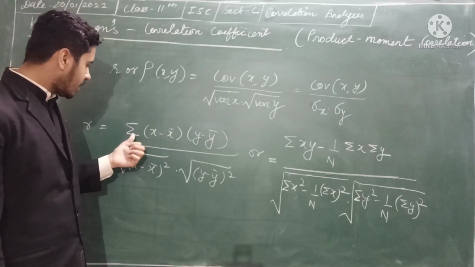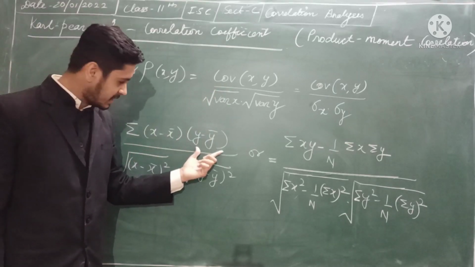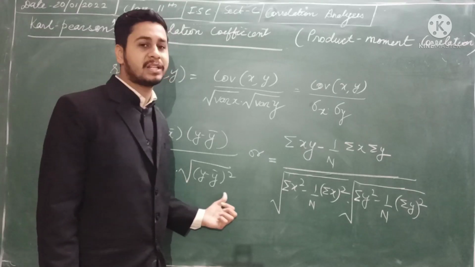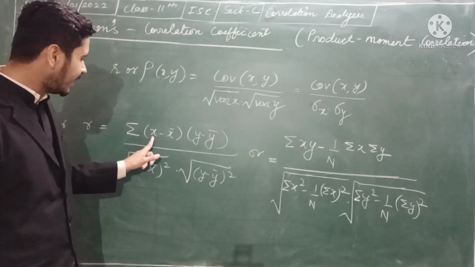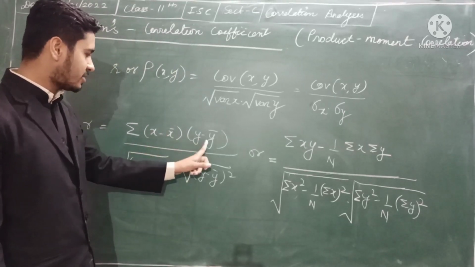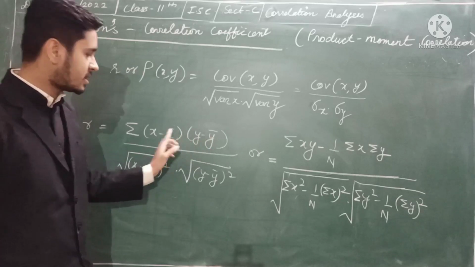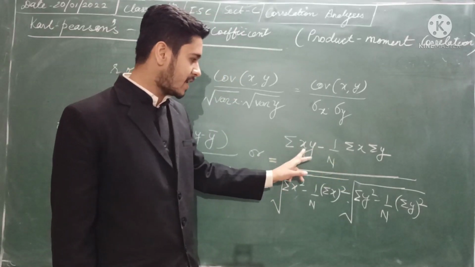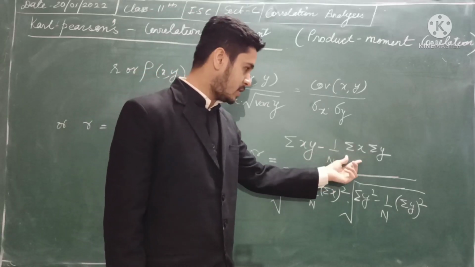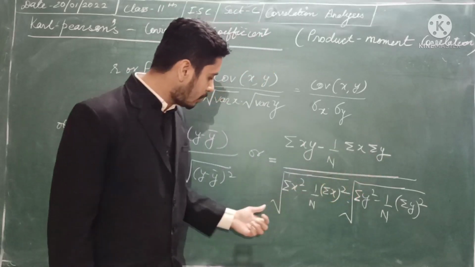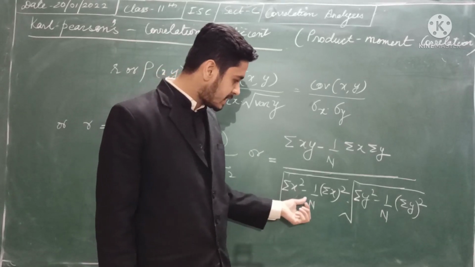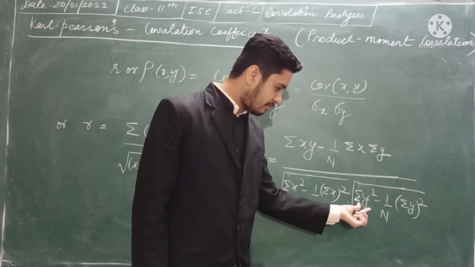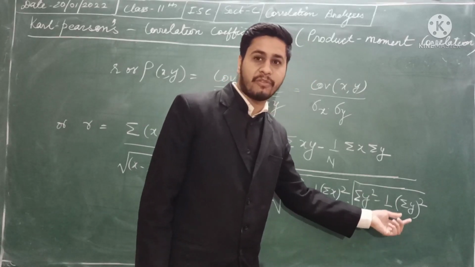This is summation of x minus x bar into y minus y bar, whole upon root over summation of x minus x bar the whole square and root over summation of y minus y bar the whole square. Now if you multiply these out, like x y bar, x bar y, and solve all this, we got this result: summation of xy minus 1 upon n summation of x into summation of y, whole upon root over summation of x square minus 1 upon n summation of x the whole square, into root over summation of y square minus 1 upon n summation of y the whole square.